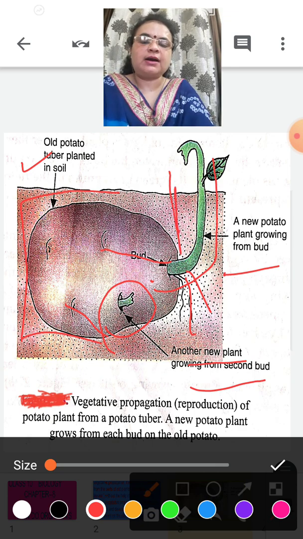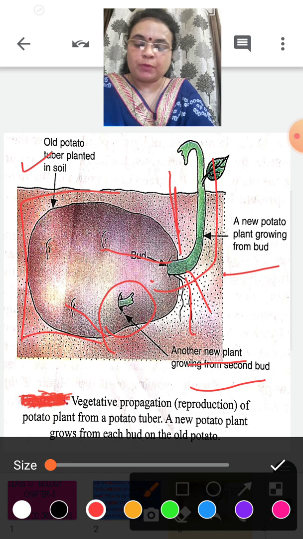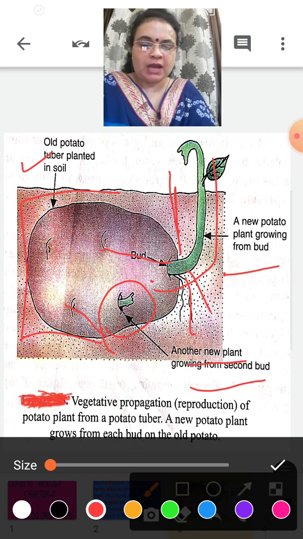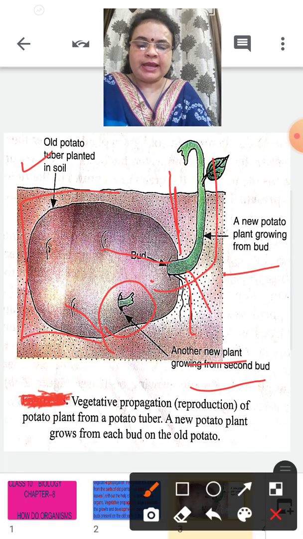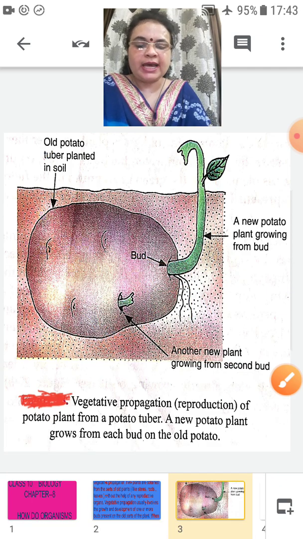So this is vegetative propagation or reproduction of a potato plant from an old potato tuber. A new potato plant grows from each bud on the old potato. So in the old potato, as a new bud arises, every time a new plant arises. Understood?